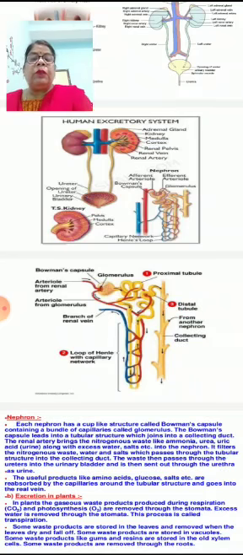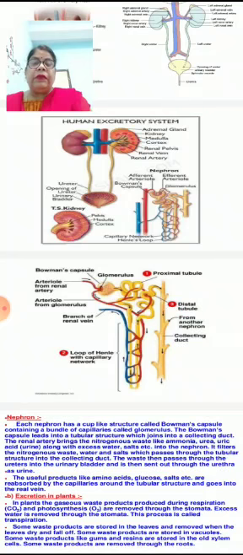Then urine is passed through all these three into the collecting duct, and a number of collecting ducts open into the opening of the ureter. Nephron, one individual unit, has a cup-like structure, called Bowman's capsule, containing a bundle of capillaries called glomerulus. The Bowman's capsule leads into a tubular structure which joins into a collecting duct.